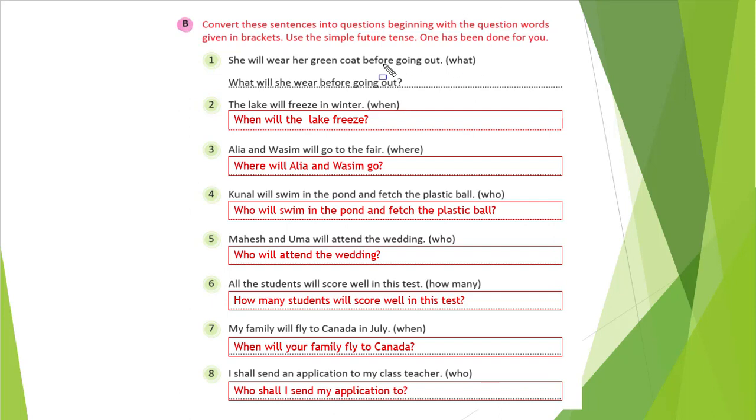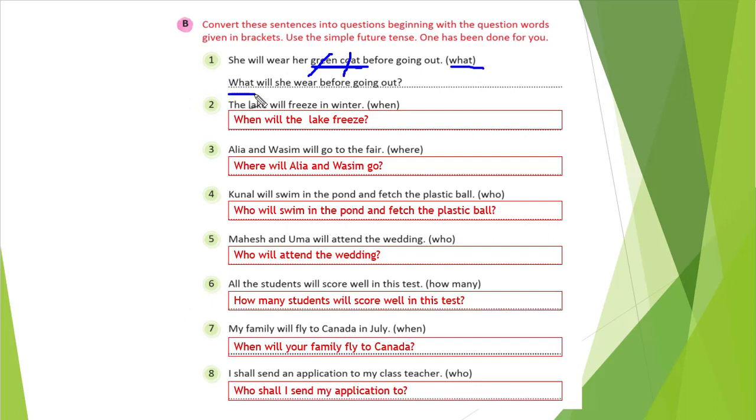So what we will do, you can see first: she will wear her green coat before going out. So what is she going to wear? That is the green coat, right? That is the answer. So we will remove this part, green coat, and after that we will make a sentence with what.